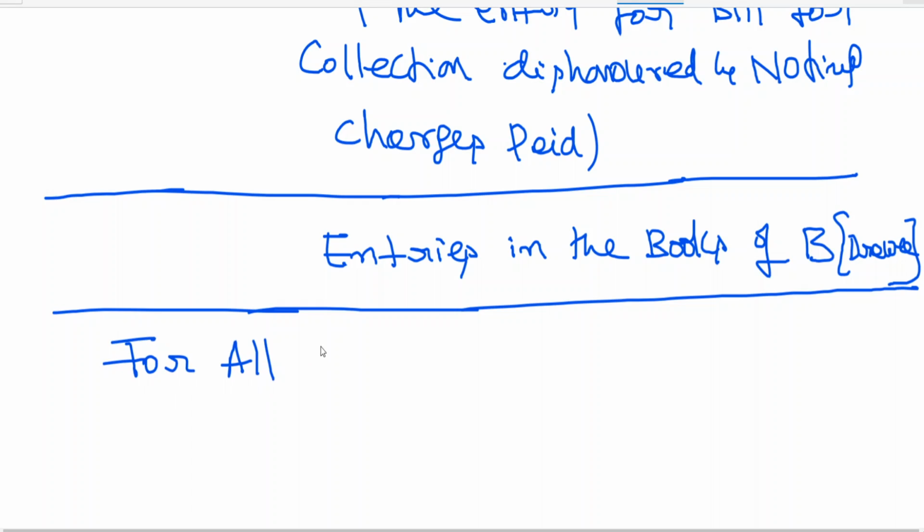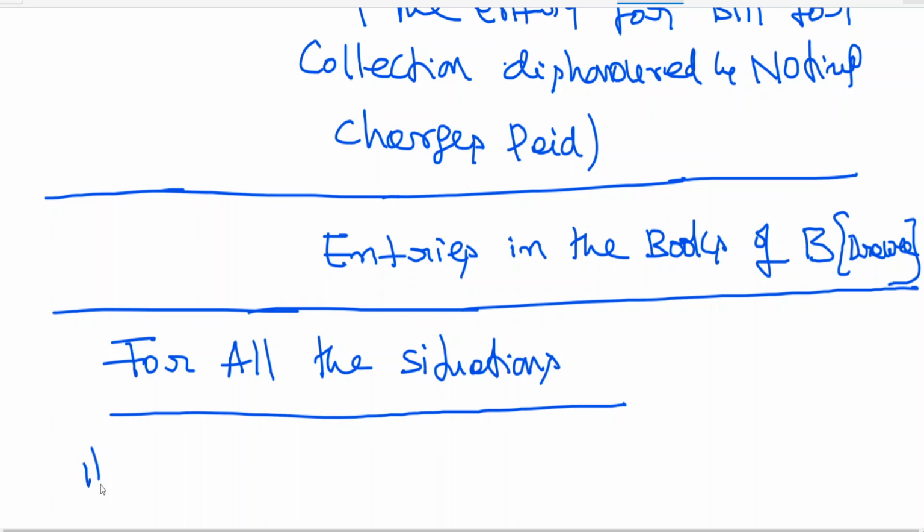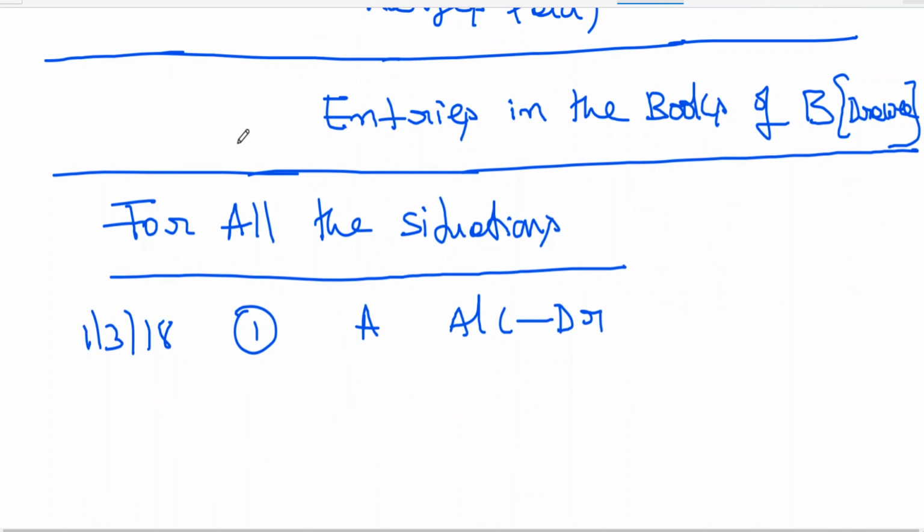For all the situations, means situation 1, 2, 3, 4. A account debtor to bills payable.